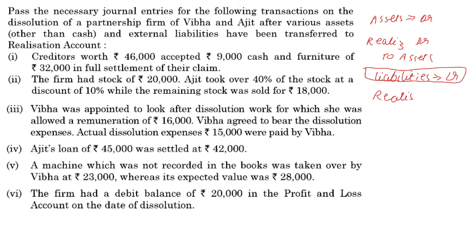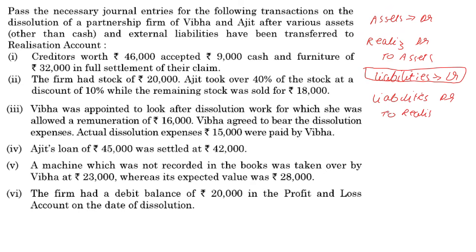Why? Because the liabilities have a credit balance. To make them zero, you have to debit. So liabilities will be debited to realization. Most of the transactions will involve making this.